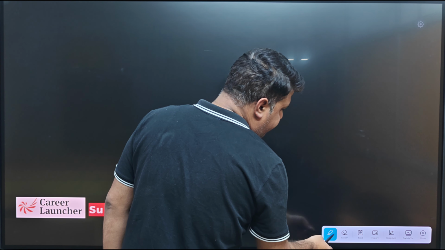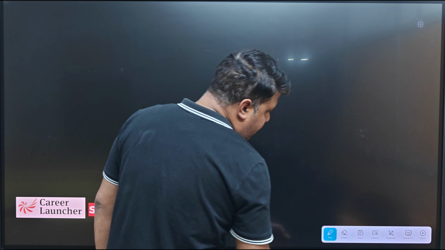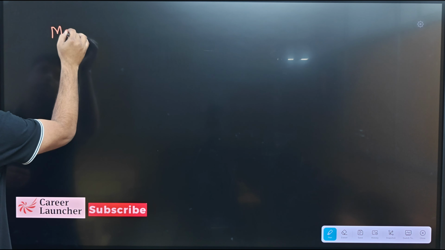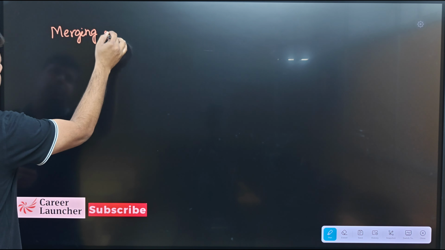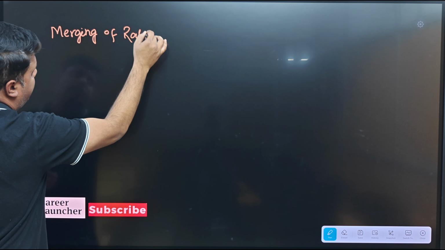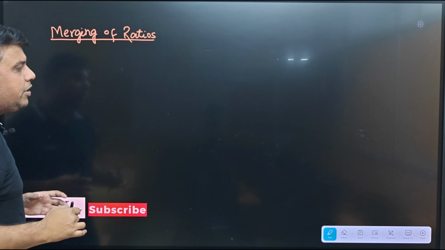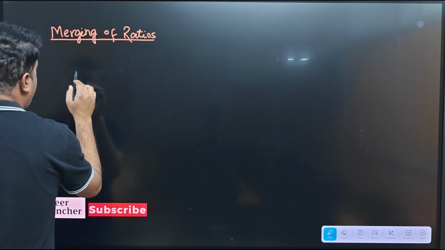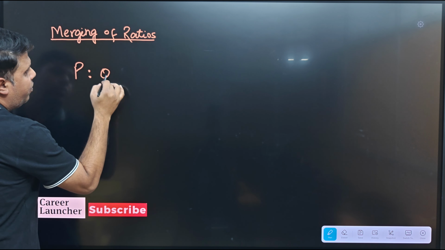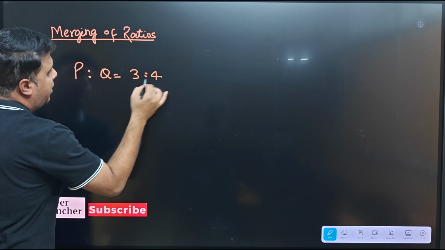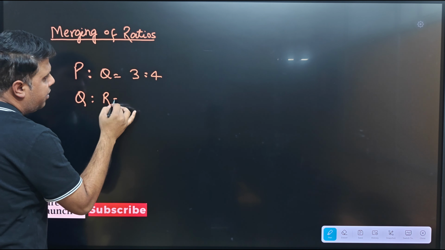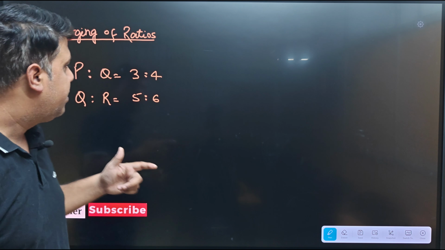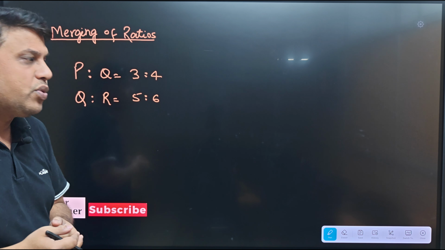After that, we should learn the merging of ratios, right? Merging of ratios means when we have two different ratios, how we merge them. For example, it is given to us the ratio of P and Q is 3:4, and that of Q and R is 5:6, right?